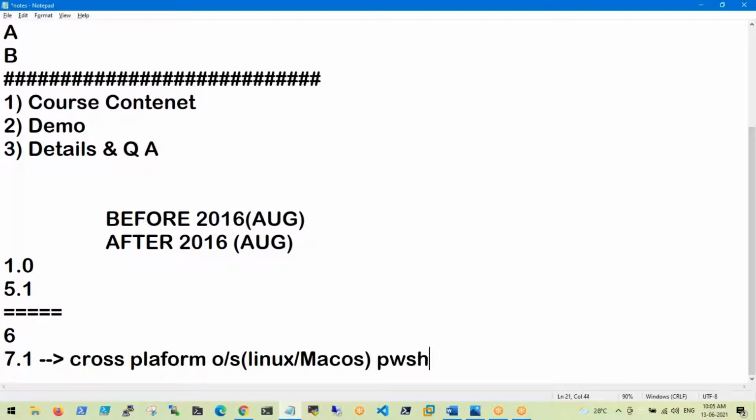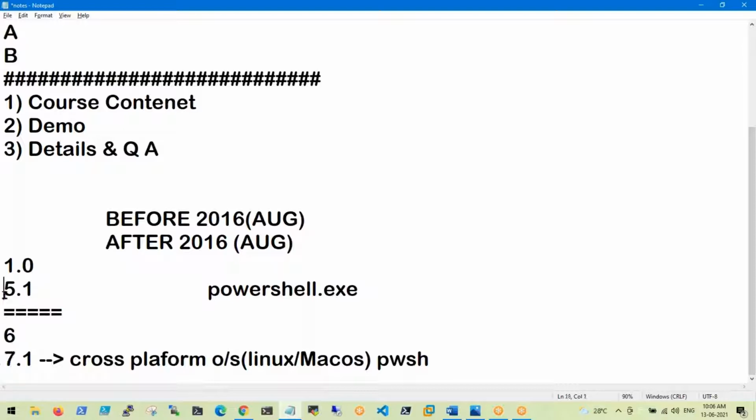The shortcut is pwsh, like the .exe file; for the older version we have to call powershell.exe. These are two different versions. Version 5.1 doesn't support cross-platform, but after version 6 it does. I mean, you can write a script and use it on any operating system. Version 7 is a completely different thing, and you will get good features.